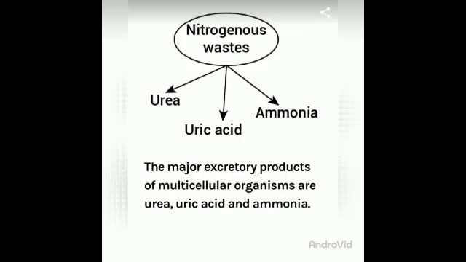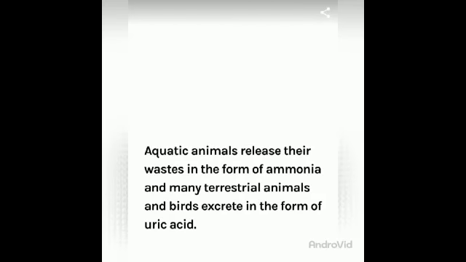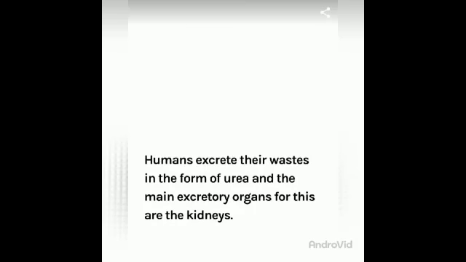Nitrogenous wastes are urea, uric acid and ammonia. The major excretory products of multicellular organisms are urea, uric acid and ammonia. Aquatic animals release their waste in the form of ammonia, many terrestrial animals and birds excrete in the form of uric acid, and humans excrete their waste in the form of urea, and the main excretory organs for this are the kidneys. So this is all about the excretion in organisms.